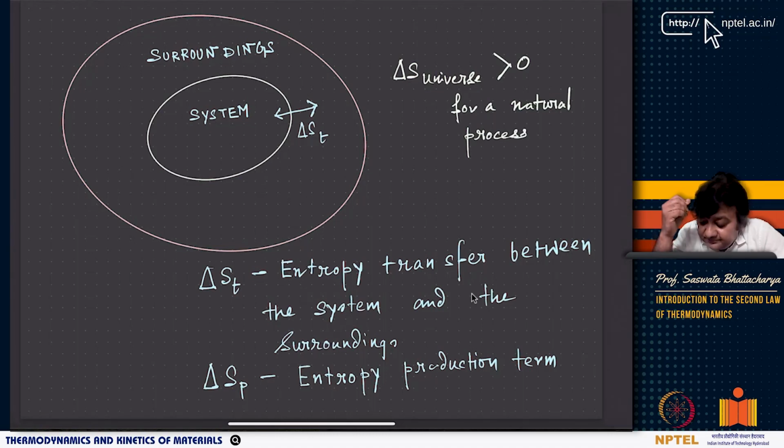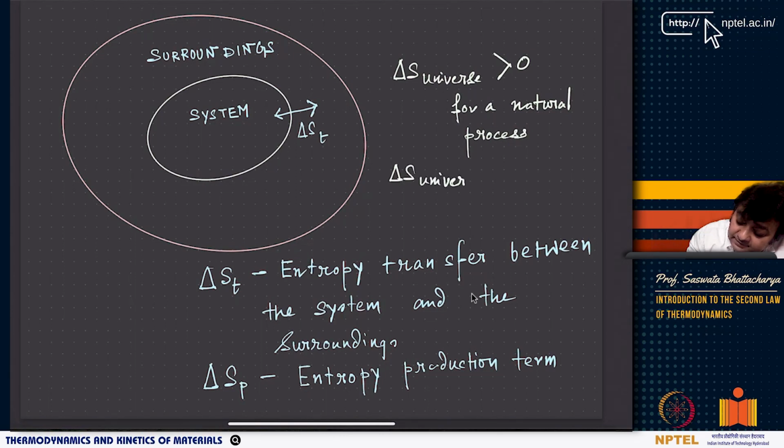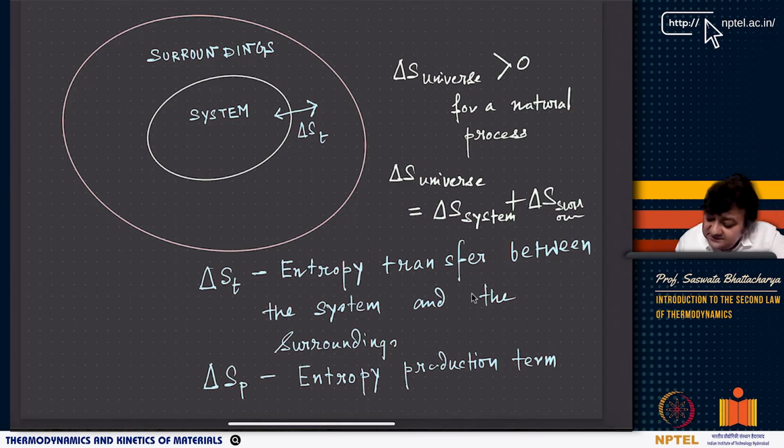We are telling now that delta S universe is a sum of delta S system plus delta S surroundings. I just write SURR, which basically denotes surroundings.